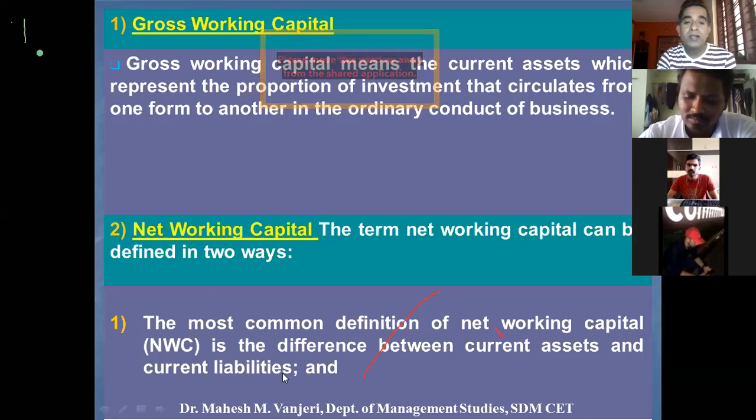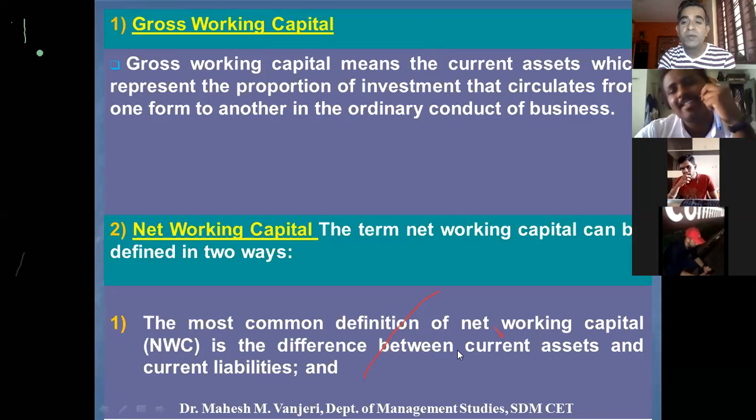If one takes out current assets minus current liabilities, whatever amount you get is the working capital required for the company. The company has to arrange that much of funds to invest in current assets. The term net working capital can be defined in two ways. One way is determining it by the difference between current assets and current liabilities.